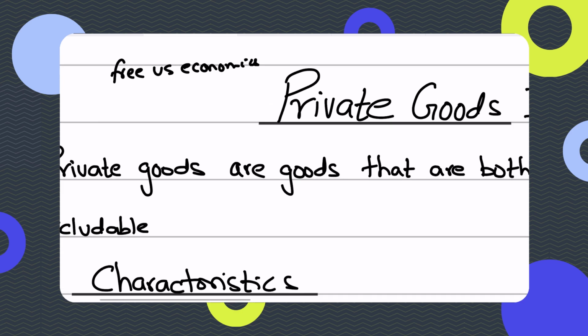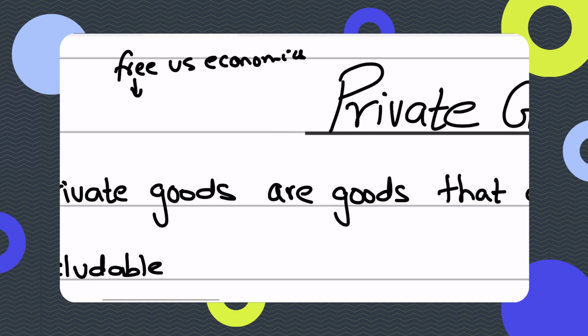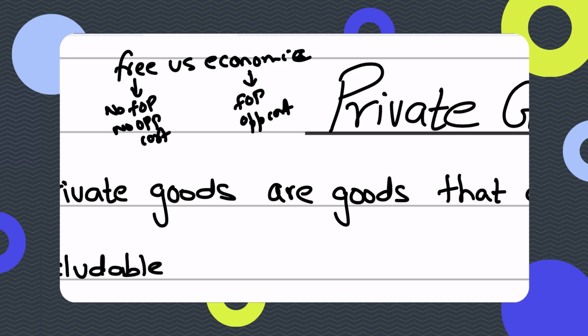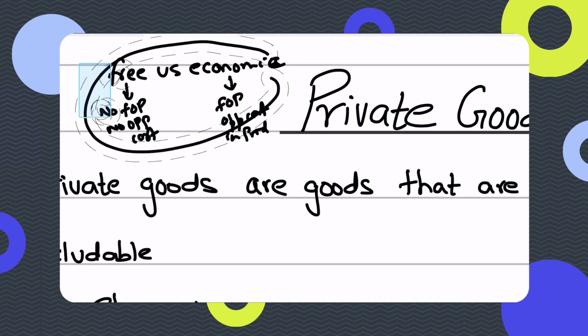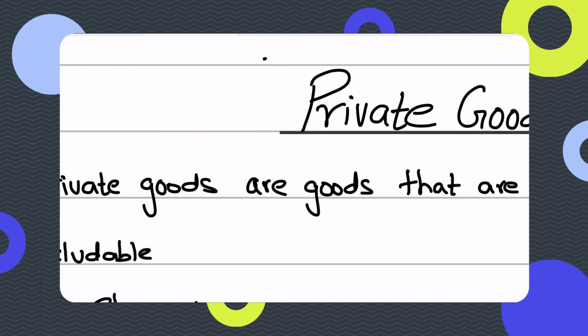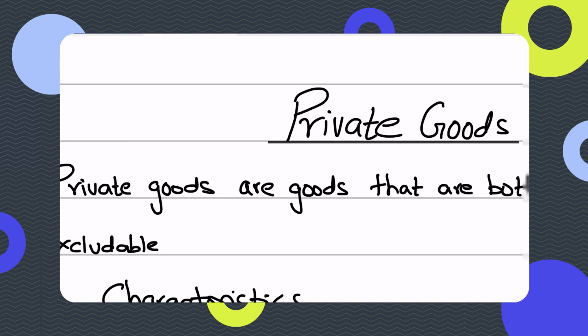So basically, when we talk about free goods versus economic goods, the thing about free goods, like we discussed in the previous video, is that they require no factors of production and hence there is no opportunity cost of production as well. Similarly, economic goods require factors of production and hence there is an opportunity cost involved in production as well, right? So this is the basic difference between free goods and economic goods. Now, economic goods are further classified into two types, that is private goods and public goods.